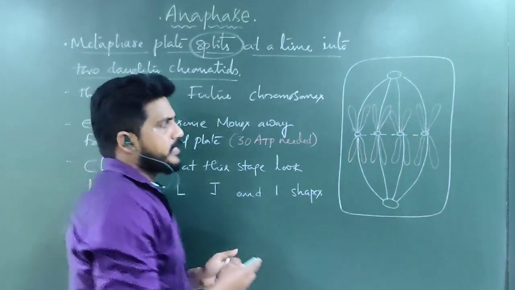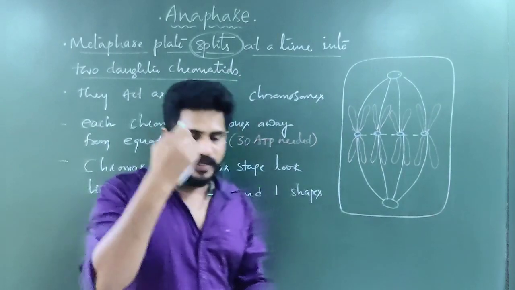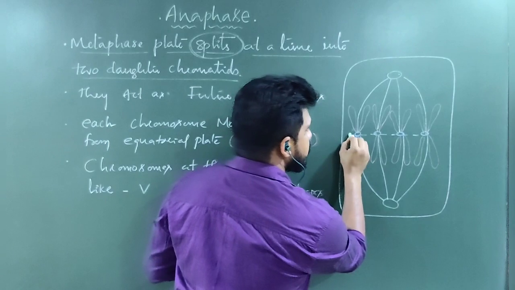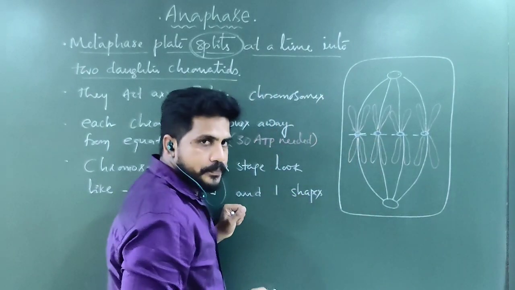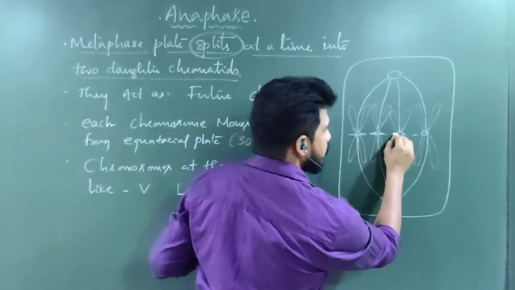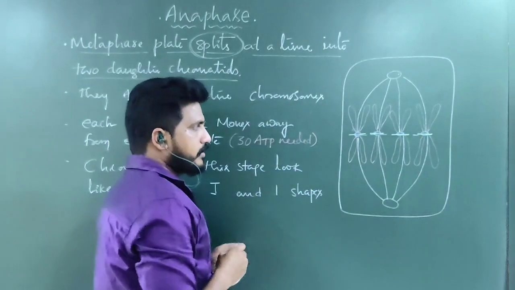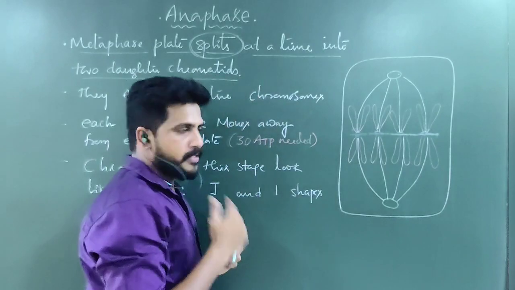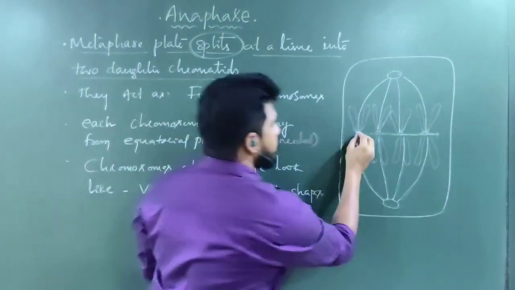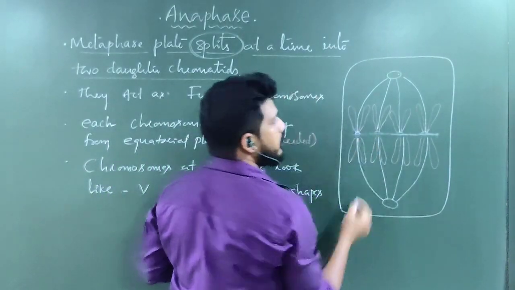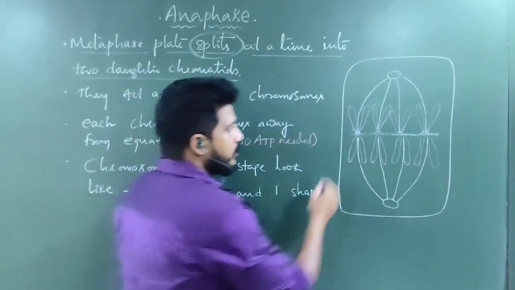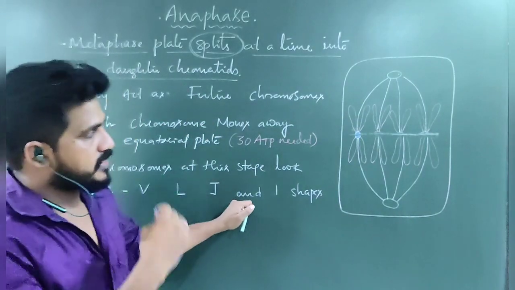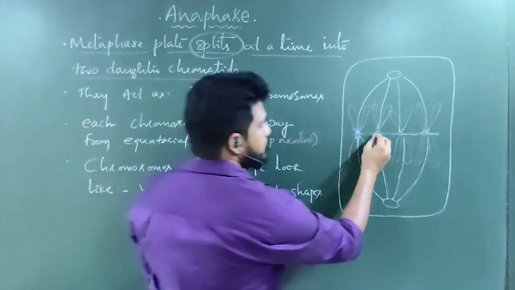The metaphase plate splits. Metaphase plate splits means not vertically, it splits horizontally. When it splits, suppose it splits here, here, here and here. Then if you erase the part where it has split, half of the centromere and two sister chromatids, and half of the centromere and two sister chromatids were separated. Observe carefully.